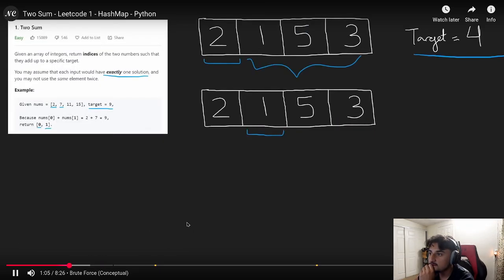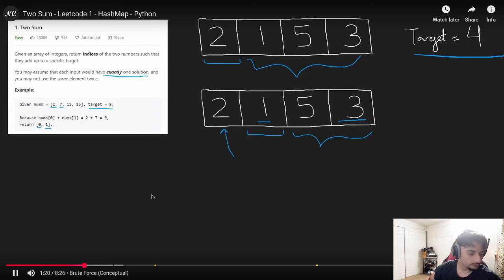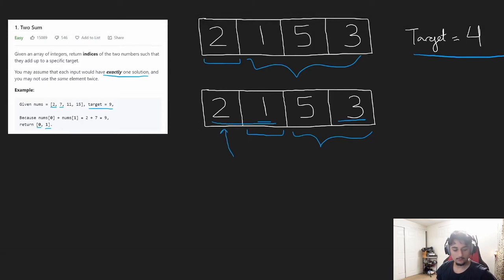Including 1 that sums up to target 4. So we scan through every element that comes after it, 5 and 3, and we find that 1 added with 3 sums up to our target 4. Notice that we didn't have to check the values that came before 1 because we already checked the combination 2 and 1 when we were up over here. Remember when we checked every combination with 2? So we didn't have to repeat that work down here. We only had to check the numbers that came after 1. So the runtime of this algorithm isn't super efficient. This is basically brute force.